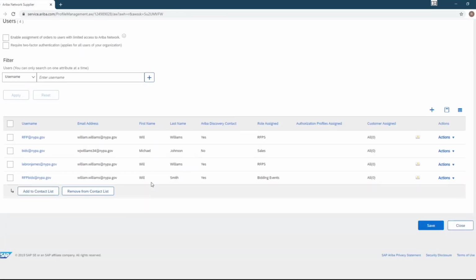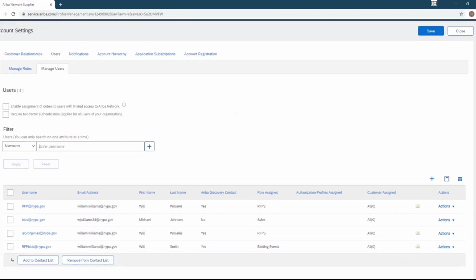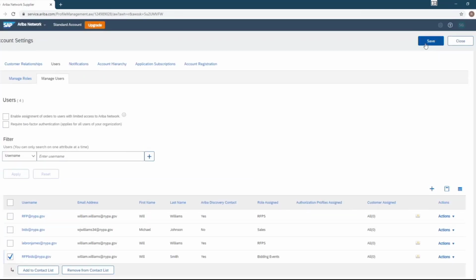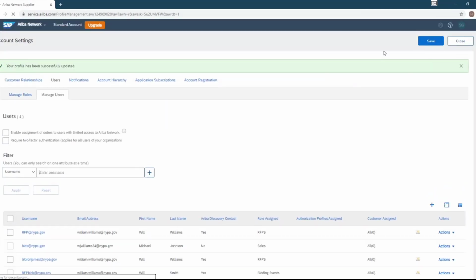And you will see that user here, Will Smith, that's who we just created, with the username, the email address, and all of the roles assigned here. Now, if you wanted to switch this particular user to the administrator, meaning they would basically control the Ariba profile, all you have to do is select the individual first, the corner, and then you scroll over to the right, select the caret, and then you scroll down to the Make Administrator tab. And once you select that, a system-generated email will go to the current administrator, and all they do is approve the change in the system, and then that's how you would make that particular person the administrator going forward.